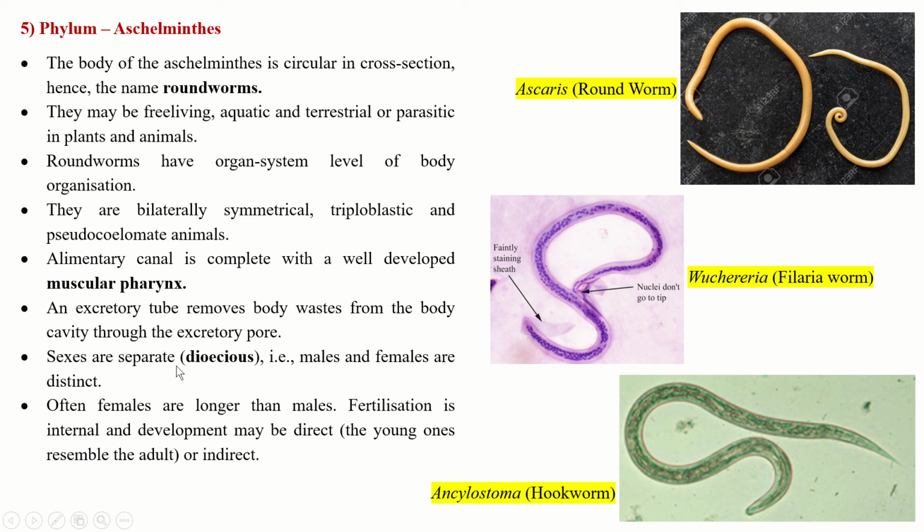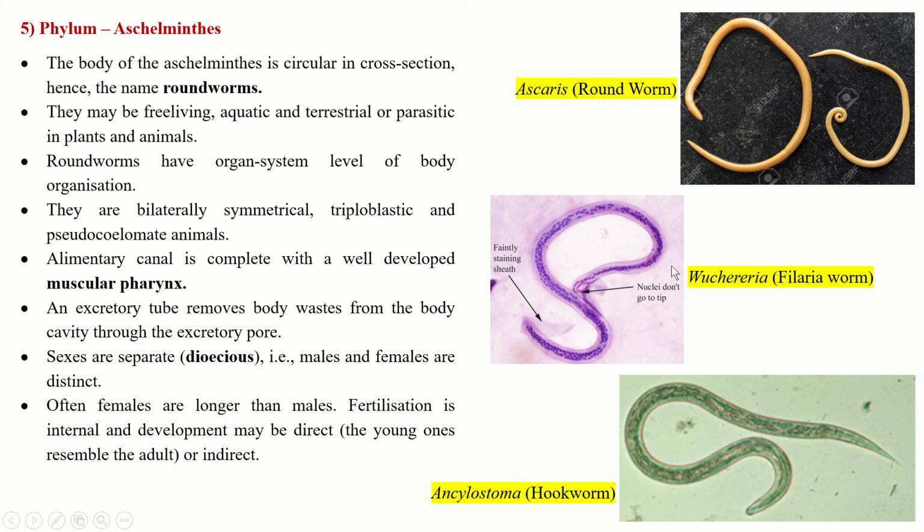Now sexes are separate, that is dioecious, that is male worms and female worms are separate. Okay? Now the males and females are distinct, means separate. Often females are longer than the males. So females are longer than the males. Fertilization is internal and development may be direct, where the young ones resemble the adult, or indirect. In some it may be indirect or in some it is direct. So young ones develop into an adult.